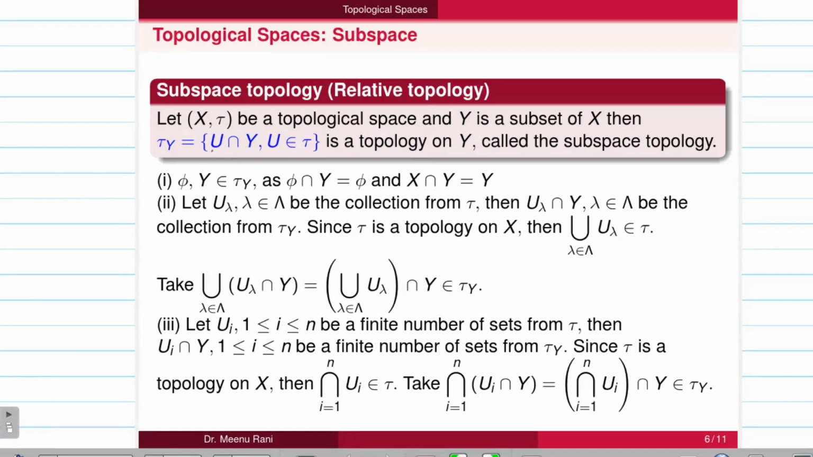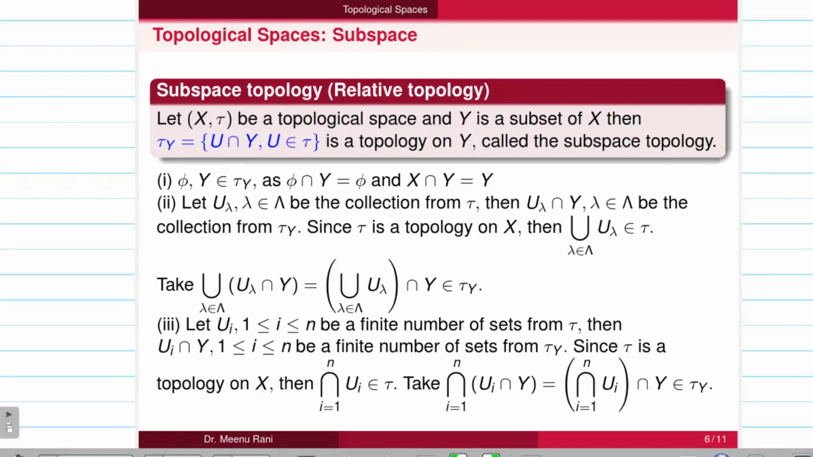So our next topic is subspace topology. Let (X, tau) be a topological space and Y is a subset of X. Then tau_Y, which is a collection of U intersection with Y, where U is a member of tau, where tau is a topology on X, is a topology on Y, where Y is a subspace of X here. So this topology is called the subspace topology, and this tau_Y is a topology relative to Y subspace. So it is called the relative topology also.